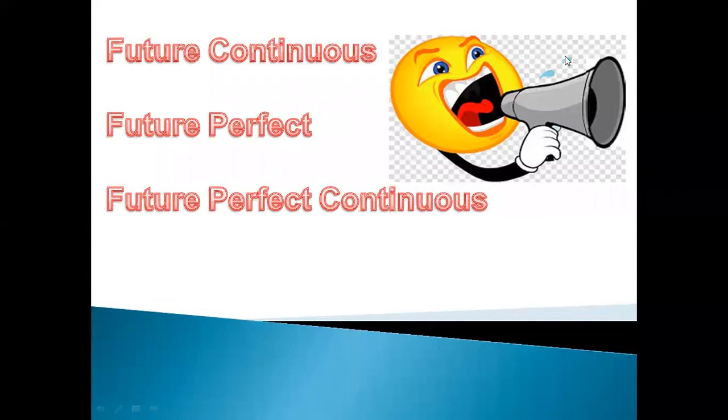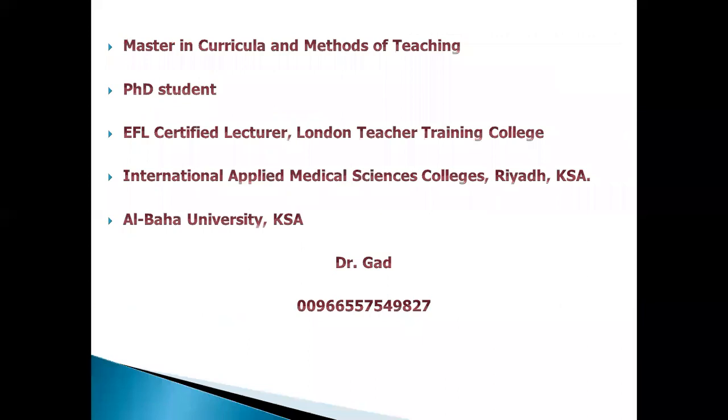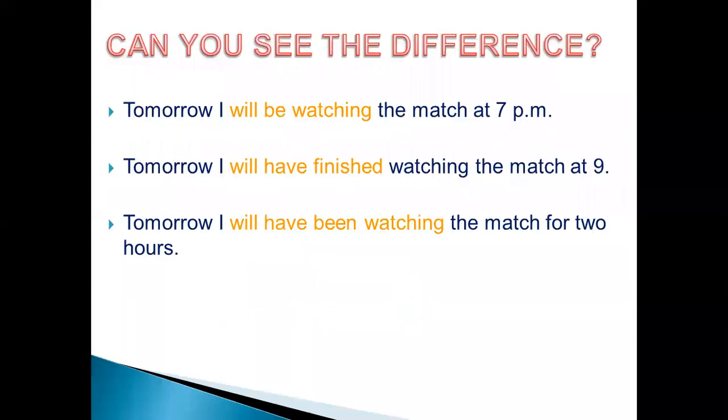Everything's okay? As you see, our lesson is going to be about different future tenses. So in this lesson, we are going to differentiate between future continuous, future perfect, and future perfect continuous. Okay. So we have three tenses that we'd like to differentiate between. All of them, by the way, are in the future. Can you see the difference between them?